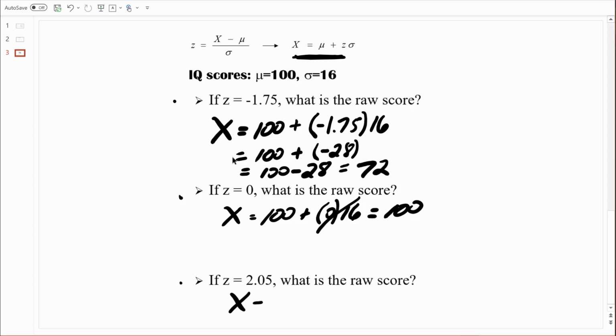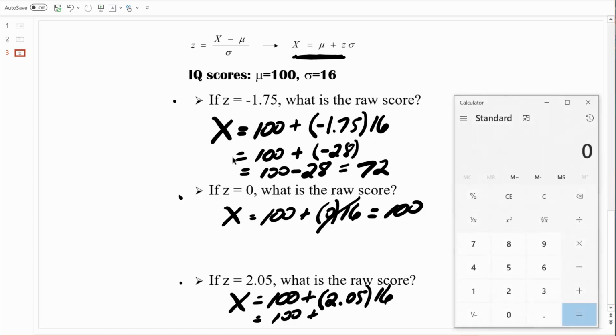So x, our raw score, equals 100 plus that z-score, which I'll put in parentheses, 2.05, multiplied by our standard deviation, which is 16. So I'm left with 100 plus, let's figure out what 2.05 times 16 is. I'm going to key in 2.05 and multiply that by 16.